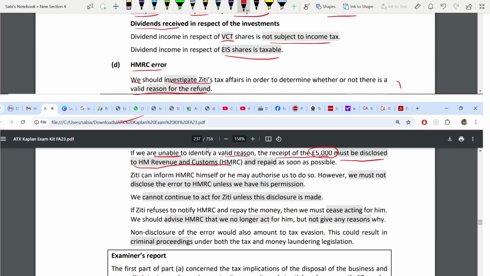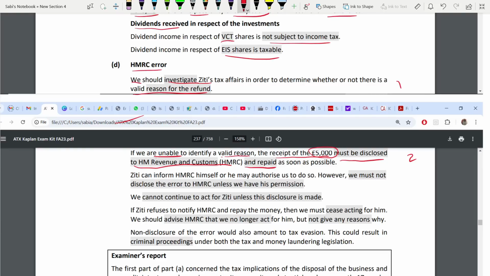So the receipt of the 5,000 must be disclosed. If you are unable to identify the reason for the refund, this has to be disclosed to whom? Write the appropriate party. It's always HMRC. And repaid. Not just disclosed, repaid also as soon as possible. So disclosed, repaid. Second point. Third, if you follow this order, you will never go wrong in ethics. Ethics will be easy for you.